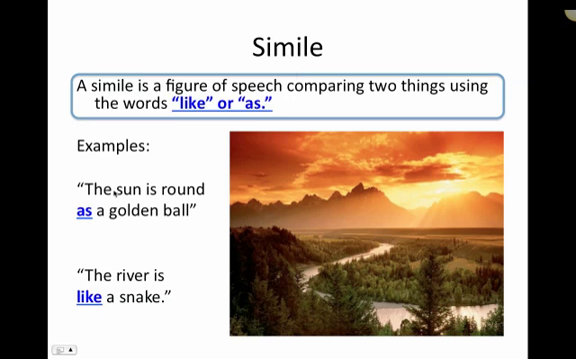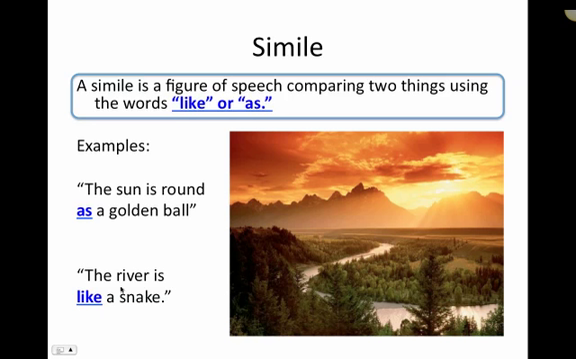So here are some examples. The sun is round as a golden ball. The reason that this is a simile is because it has the word as, and it is comparing two unlike things. It's comparing the sun to a ball. Now, is the sun really a ball? No. It's saying that it is as round as a golden ball.